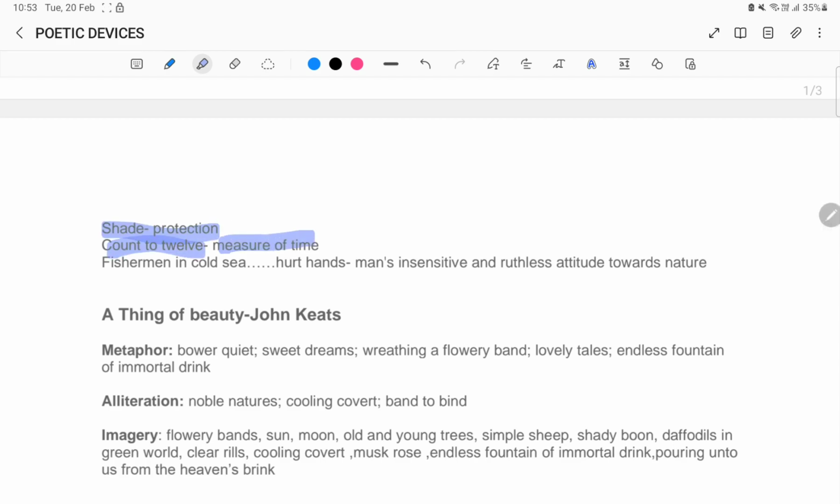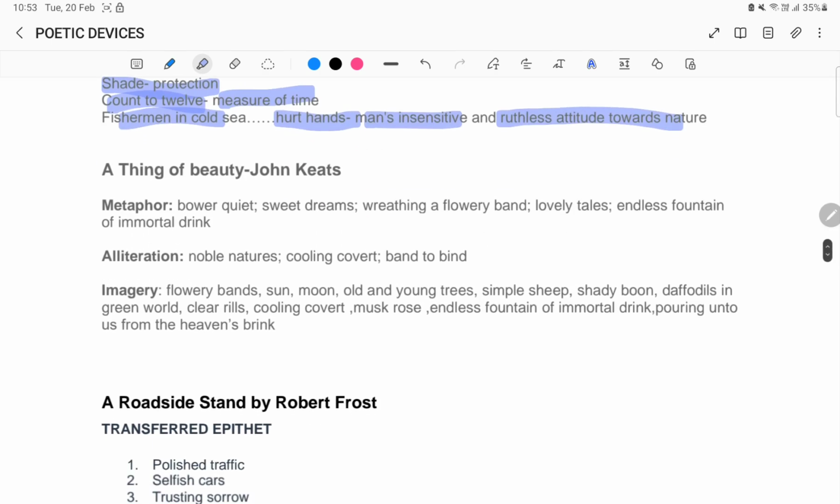Count to 12 is a measure of time. Fishermen in the cold sea, hurt hands, man's insensitive and ruthless attitude towards nature.